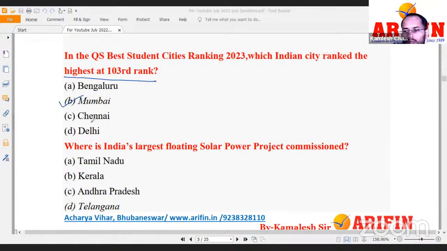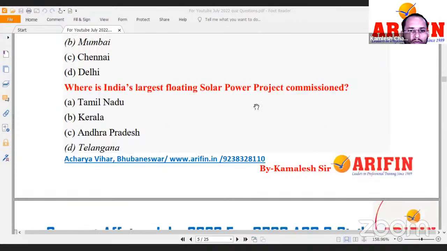And the city was basically Mumbai. Look at the rankings carefully. Right. Now, where is India's largest floating solar power project commissioned? Recently, it was done in Telangana.